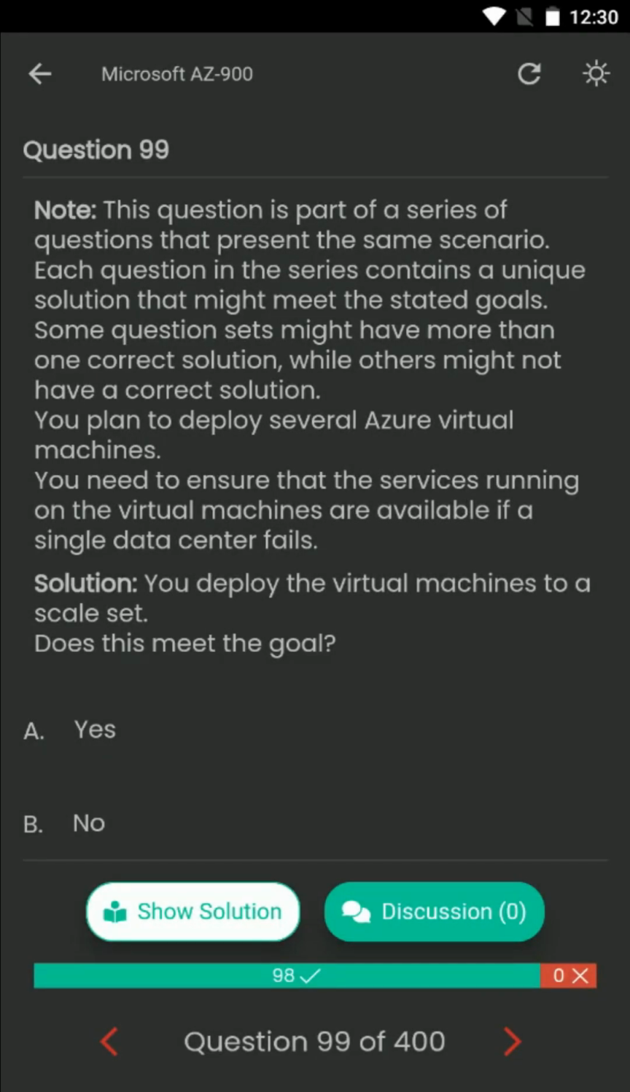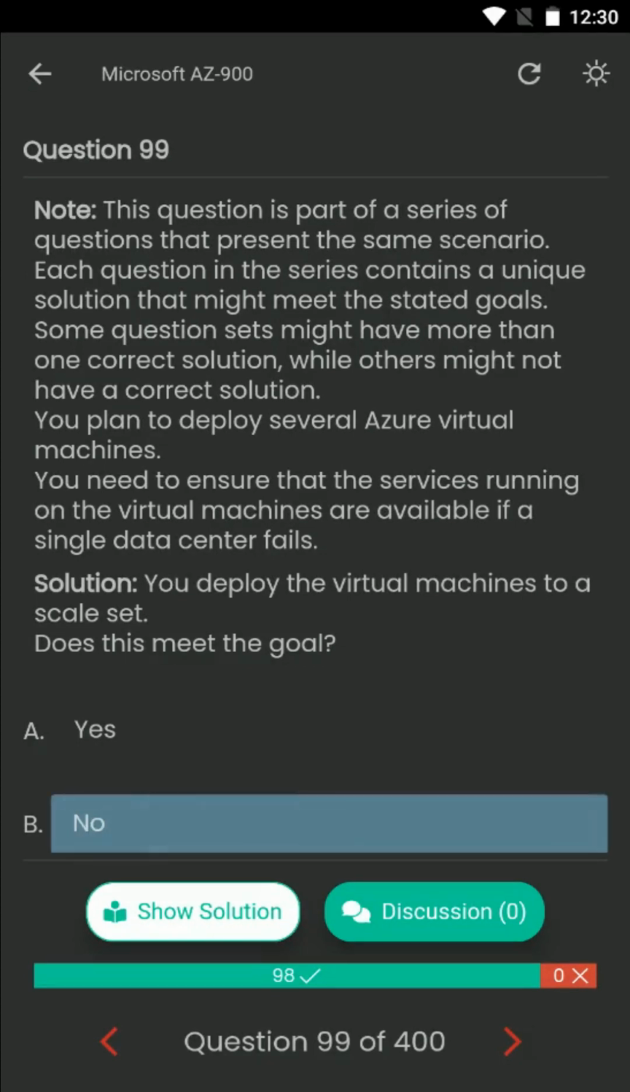Question number 99. You plan to deploy several Azure virtual machines. You need to ensure that the services running on the virtual machines are available if a single data center fails. Solution. You deploy the virtual machines to a scale set. Does this meet the goal? Your options are A. Yes. B. No. The correct answer is B. No.